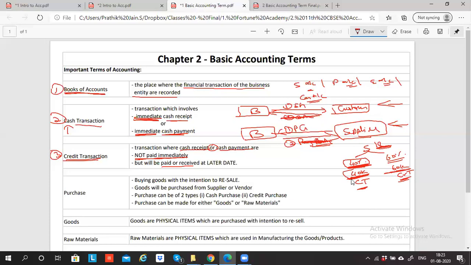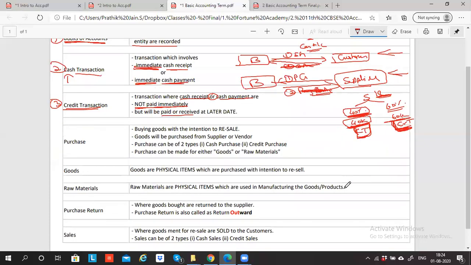So to the extent of this 40,000, the money I'm receiving, this is called a cash transaction. The remaining 60,000, since I'm receiving the money later, is called a credit transaction. Yes, sir. Point clear? Yes, sir. Okay, great. Now let's go to the next point, which is called purchase.